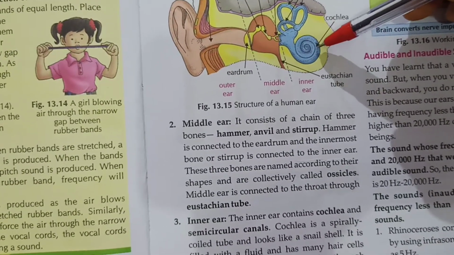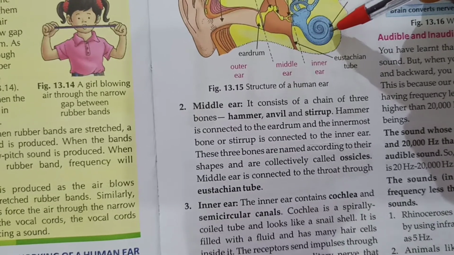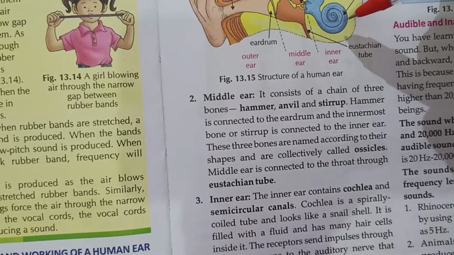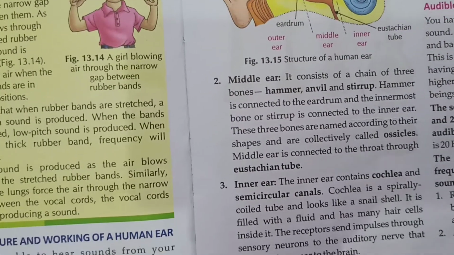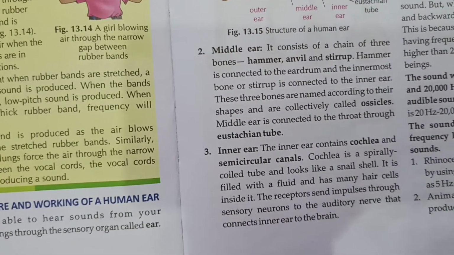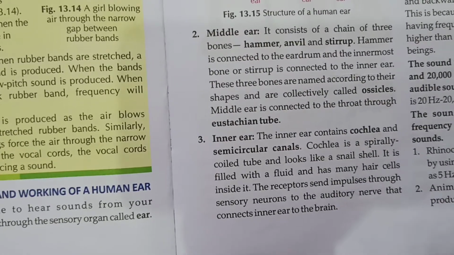It is filled with fluid and has many hair cells inside it. The receptors send impulses through sensory neurons to the auditory nerve that connects the inner ear to the brain.